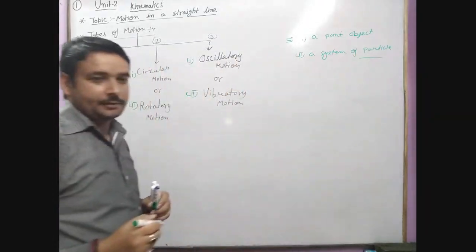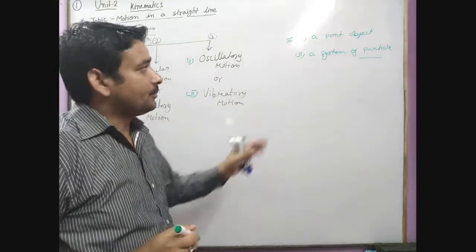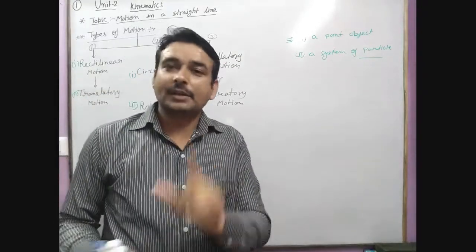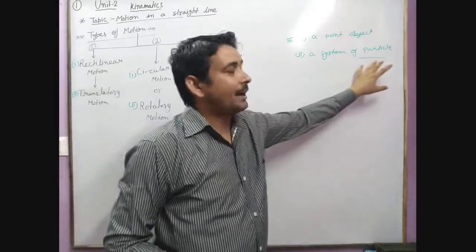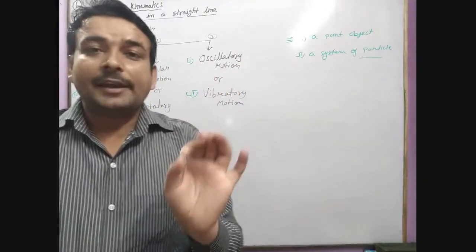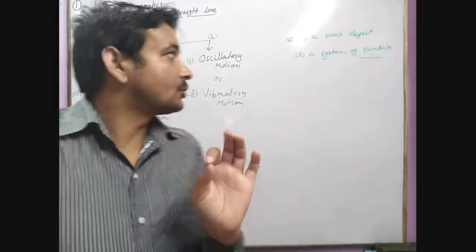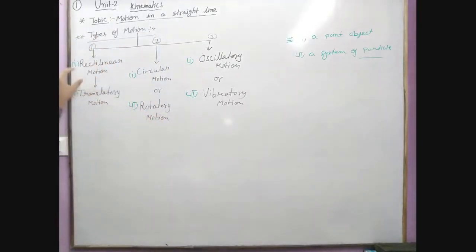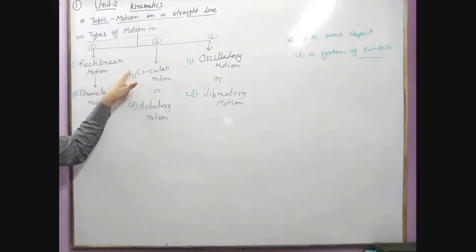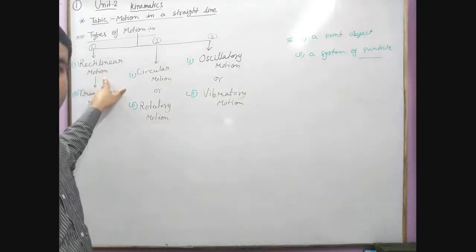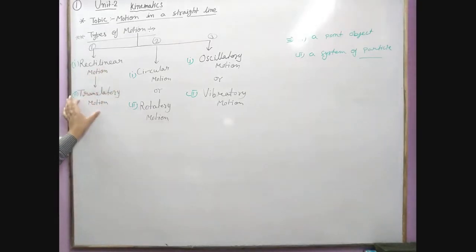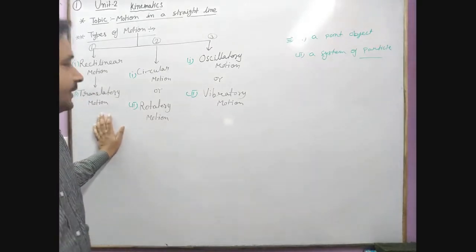A point object or a particle is a single point only. And a system of particles means the arrangement of particles. So if a point is moving across a straight line, then its motion is called rectilinear motion, while a system moving along a straight path, its motion is called translatory motion.